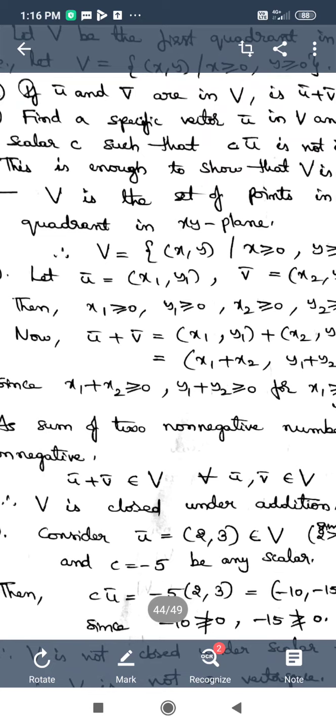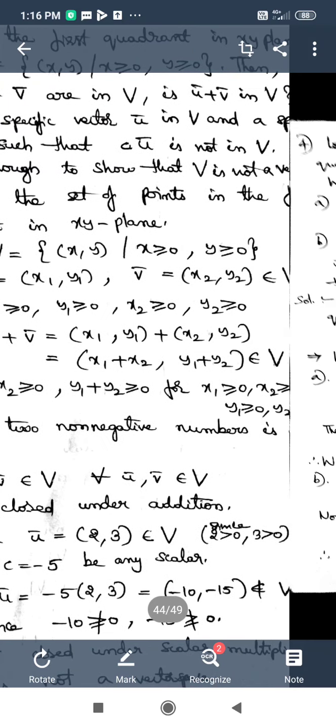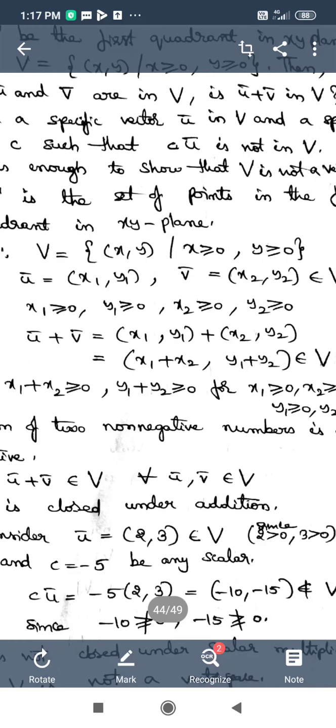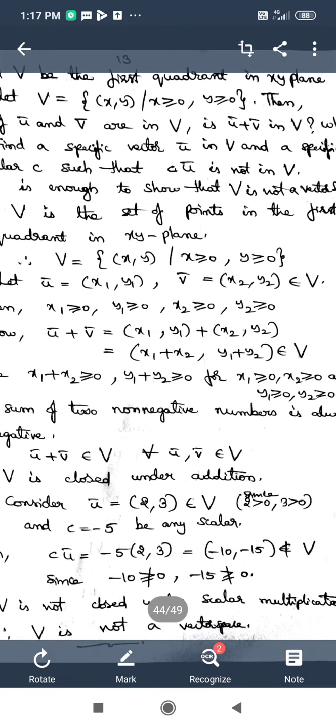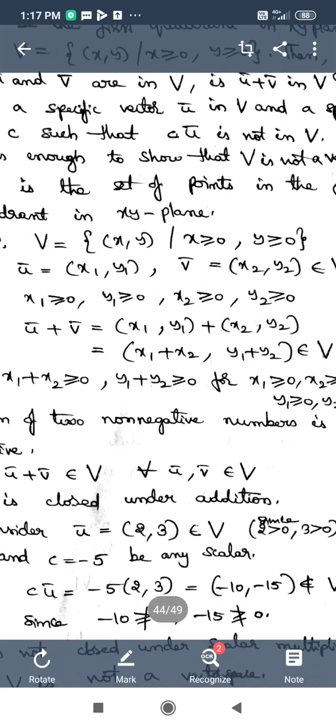So V is equal to the set of x comma y such that x greater than or equal to 0, y greater than or equal to 0. In this set I have taken two elements: u bar is equal to x1 comma y1, v bar is equal to x2 comma y2, and I am claiming that these two are elements of V. If so, then x1 should be greater than or equal to 0, y1 greater than or equal to 0, x2 greater than or equal to 0, and even y2 should be greater than or equal to 0.